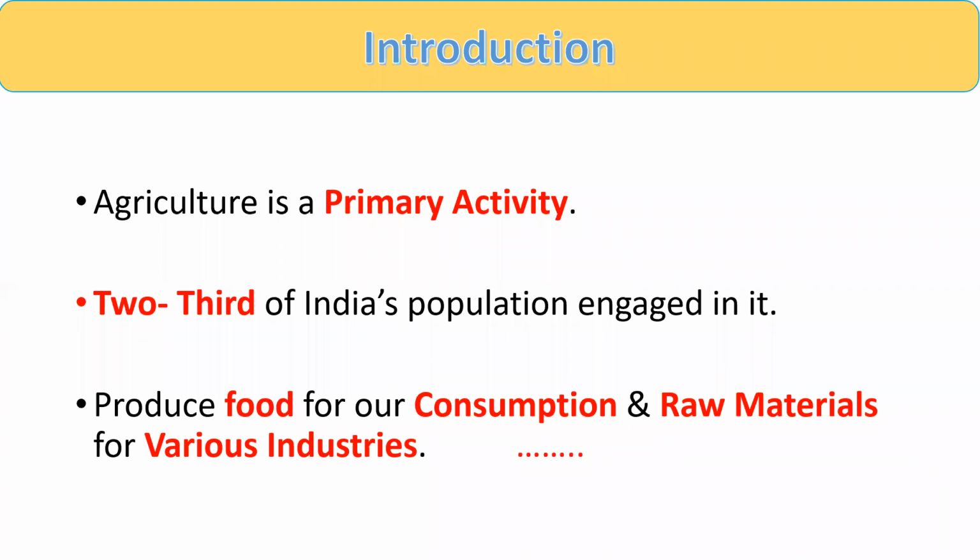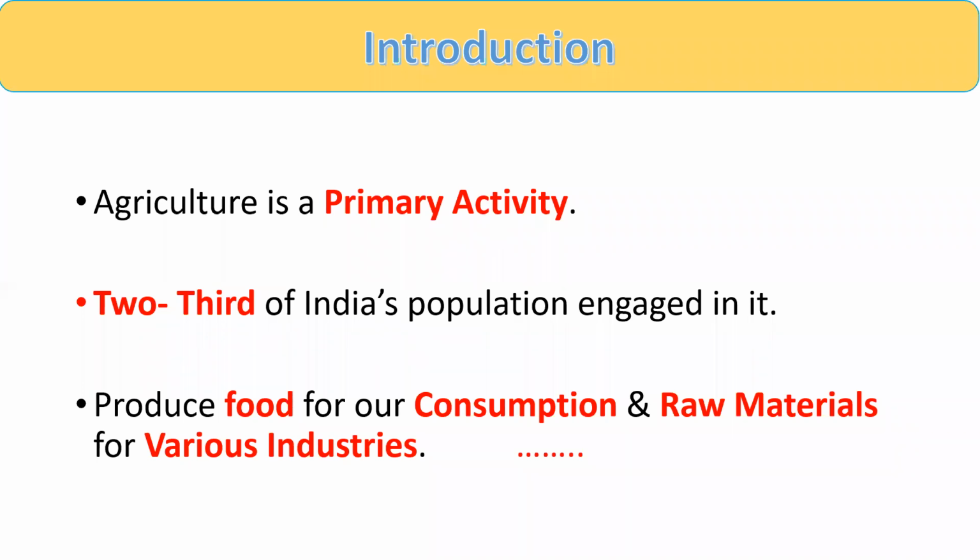So my dear students, if we think about agriculture, we have studied three types of economic activities: primary, secondary, and tertiary. We studied these in the 9th standard also. The first is primary, the second is secondary, and the third is the tertiary sector. If we think about agriculture, we get everything from nature.